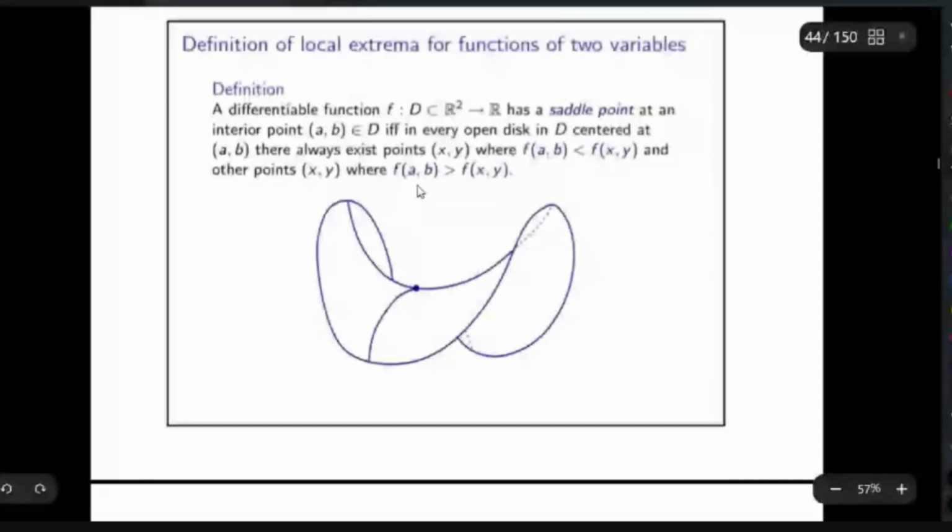If there exist points (x, y) so that f(A, B) is less than f(x, y), and there are other points with f(A, B) greater than f(x, y) in the same neighborhood, for all neighborhoods, then such a point is called a saddle point. So you have to look at all the neighborhoods of (A, B). There are points so that f(A, B) is less than f(x, y) and also f(A, B) is greater than f(x, y). Then we say (A, B) is the saddle point. This is one example of a saddle point. This figure shows this one for local maxima and this one for local minima.